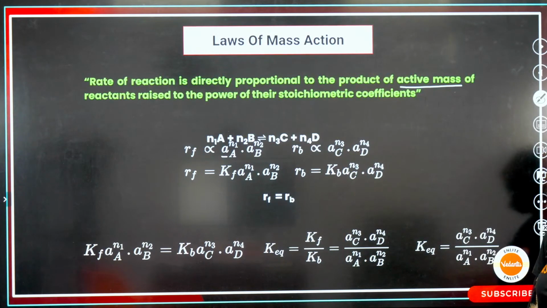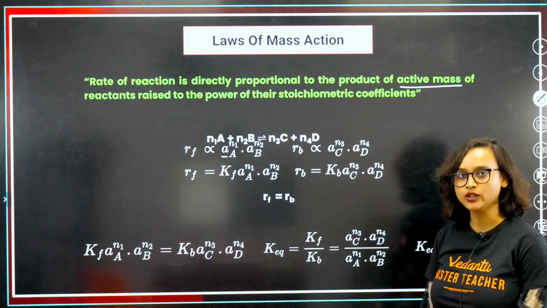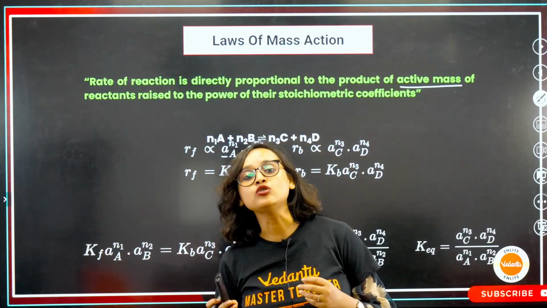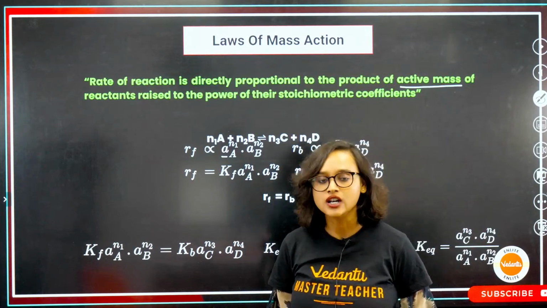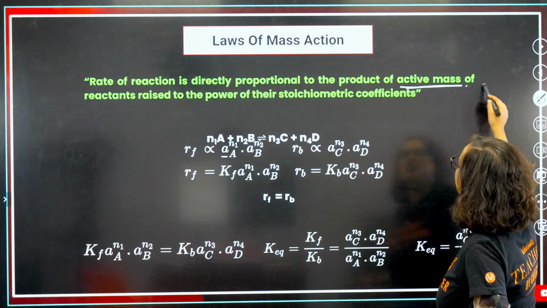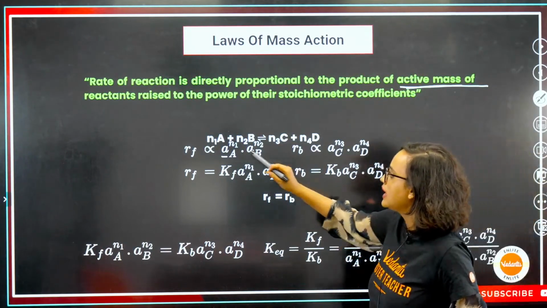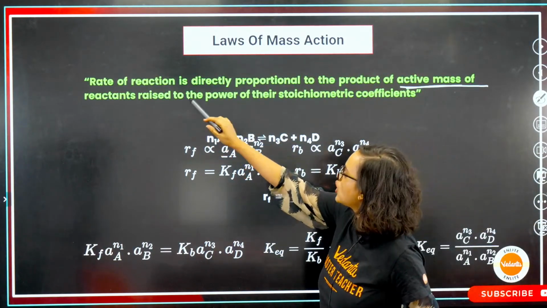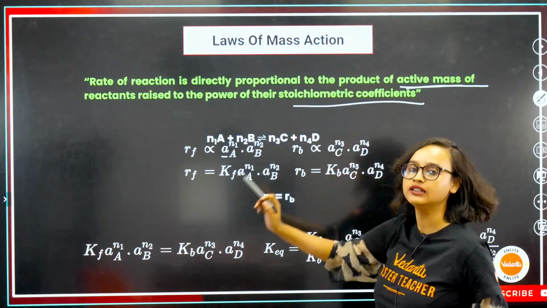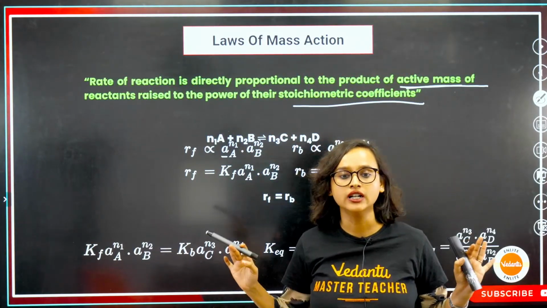See, activity is basically the active amount of the reactant. Okay, what is activity? Activity is essentially the active mass of the reactant. That's exactly what is written. Active mass of the reactant. And that means that what we have done is raised it to the power of the stoichiometric coefficient. These are the important part of your definition.